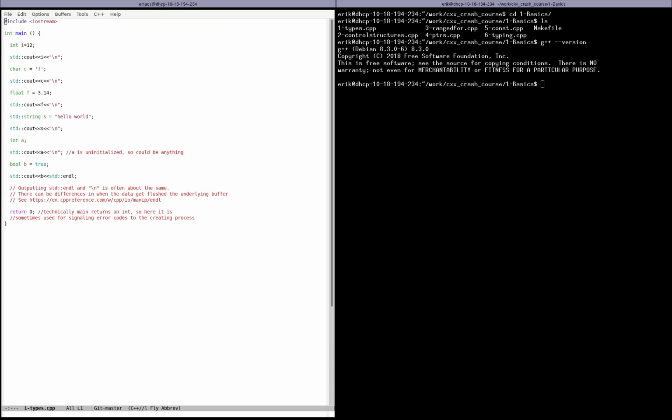Today we'll have the first part of a crash course in C++ programming. This crash course is intended for people who already know how to program, but who may not be up to speed on how to program in C++.